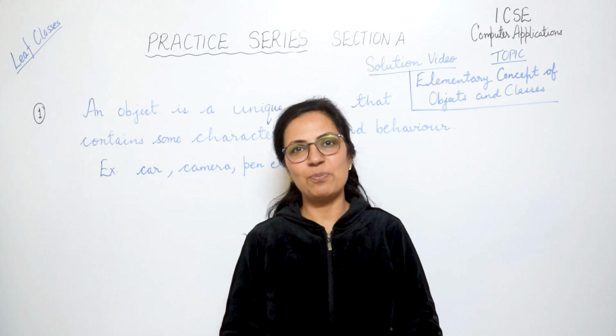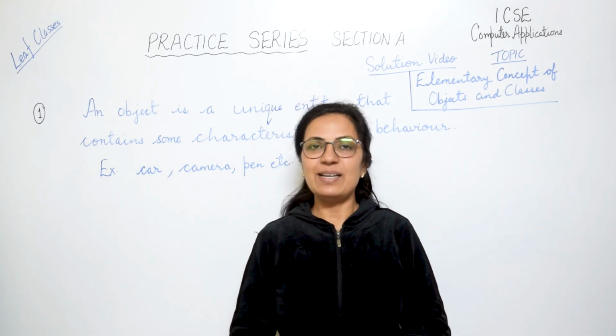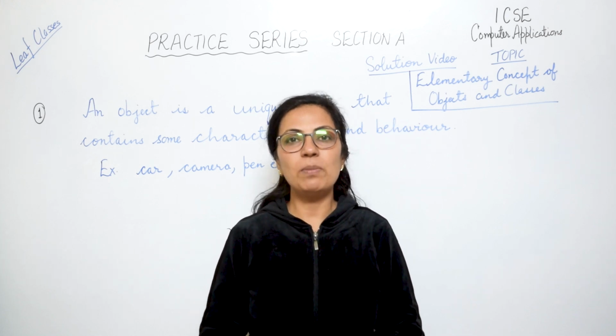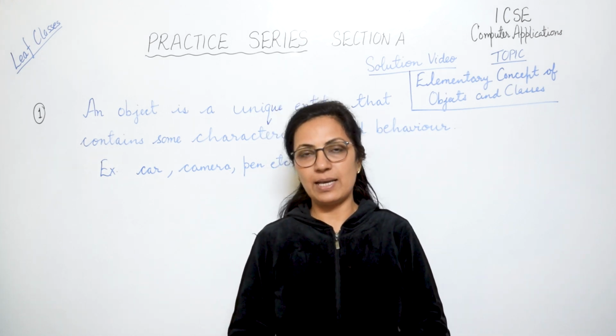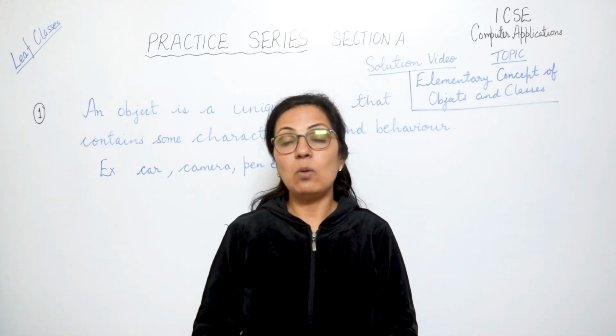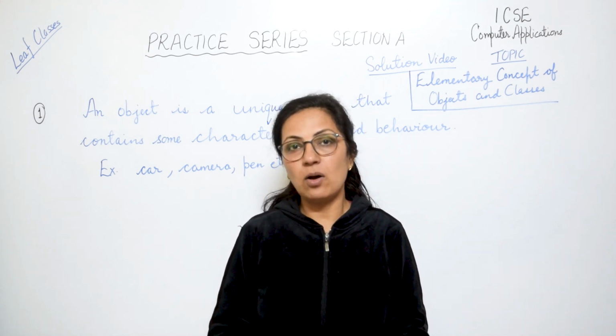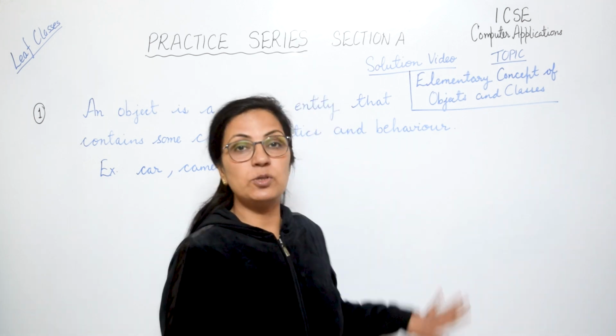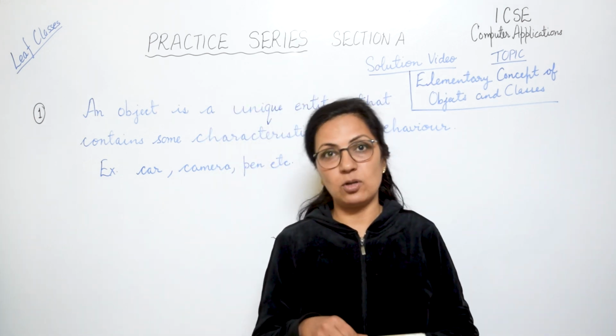I know most of you must have done it correctly. So let's start with the first question. The first question says, what do you mean by an object, and give one example. Object, children, each entity, whatever you see is an object. This pen is one object, this board is one object, the bulb is an object, the fan is an object.